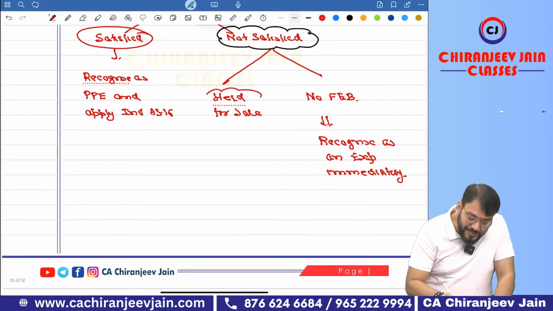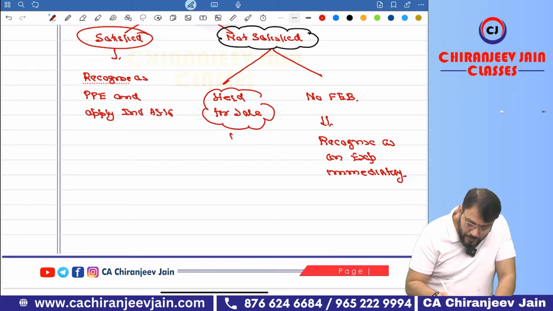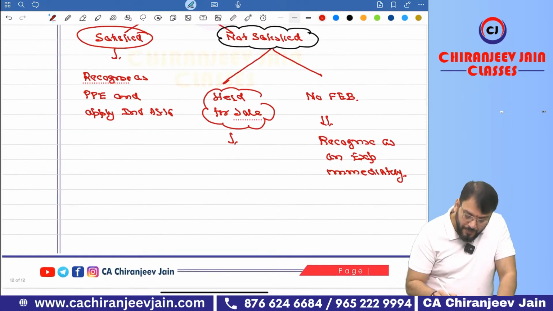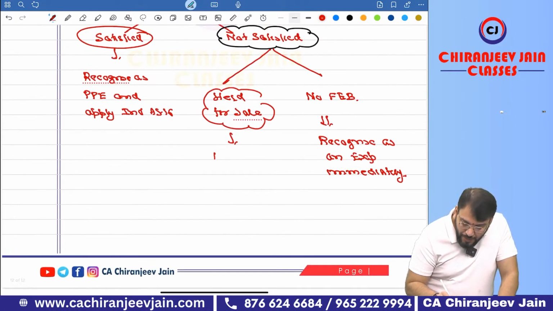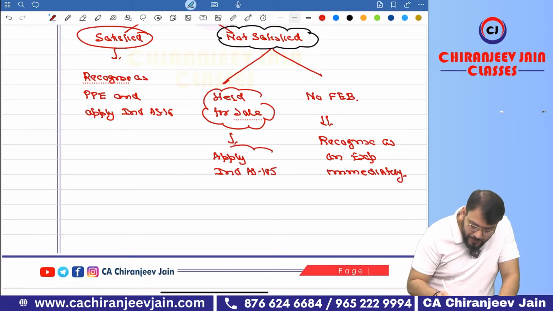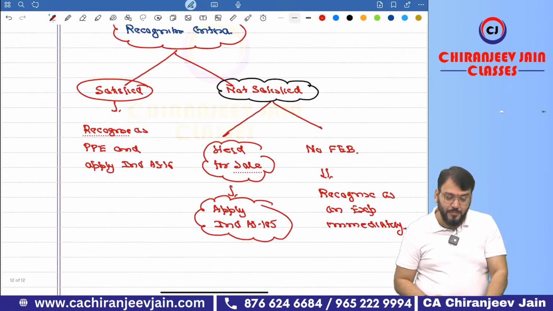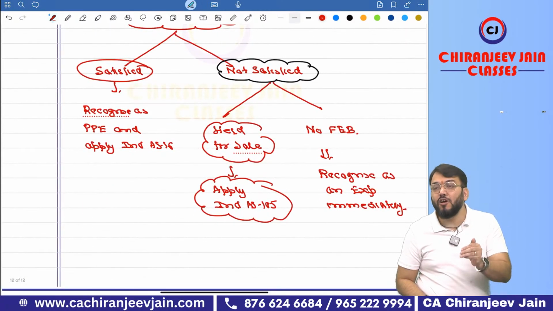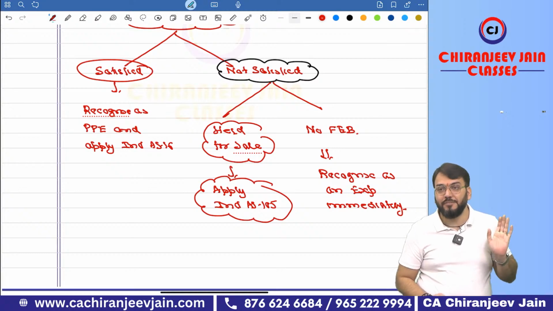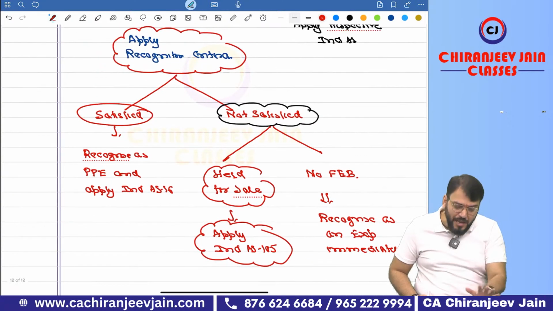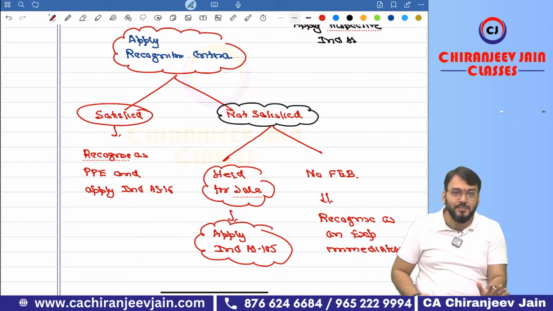But if it is held for sale, then apply Ind AS 105, coming soon in your life. Okay, sir? So Ind AS 105 is for non-current assets classified as held for sale. I hope you have understood a little with this.